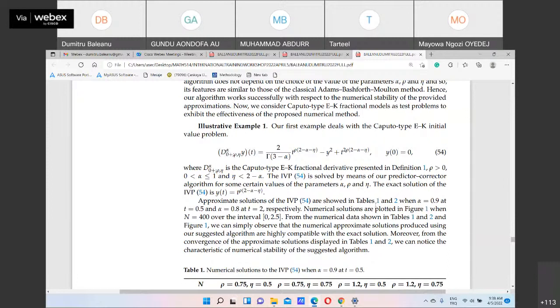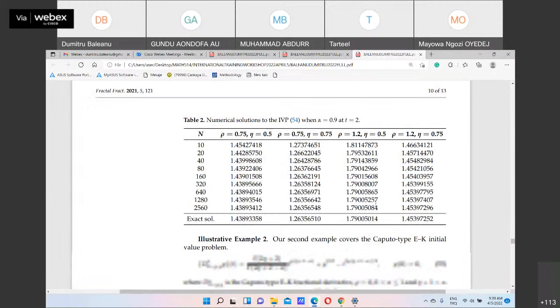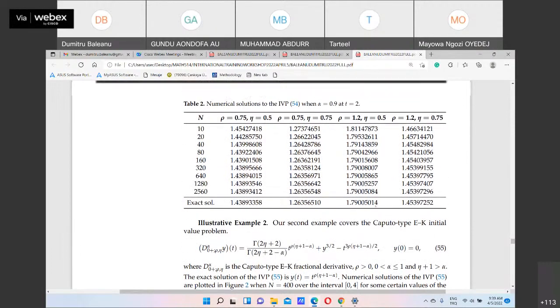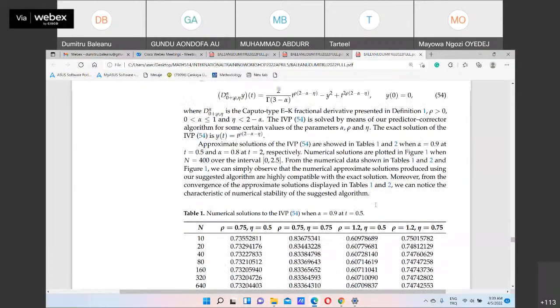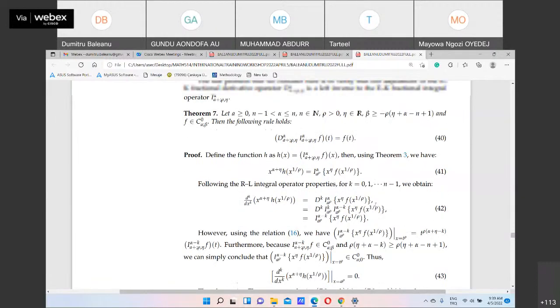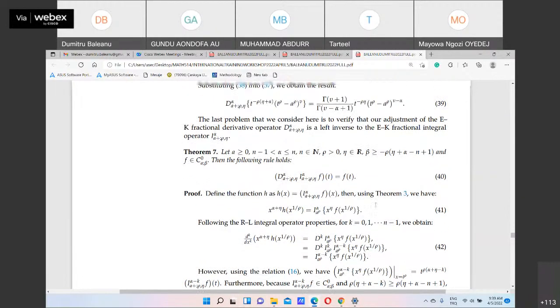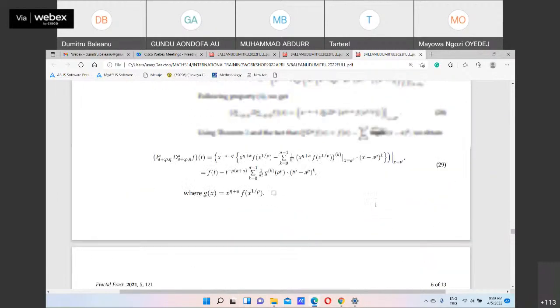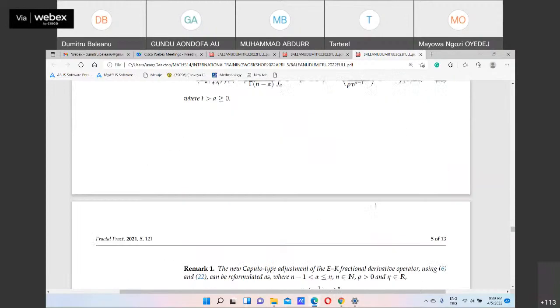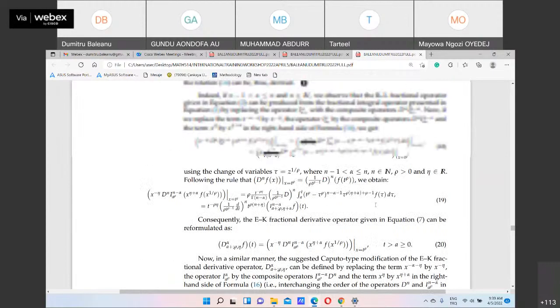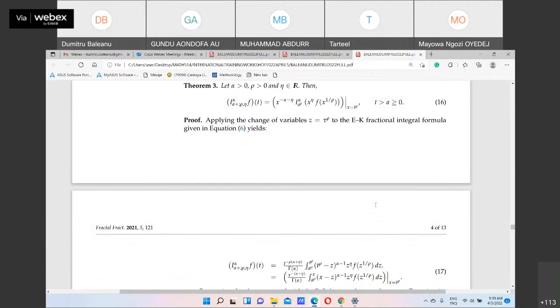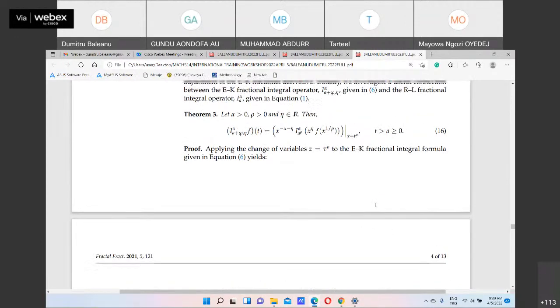So we are concentrating on the predictor-corrector method, also for the Mittag-Leffler kernel. But there are many, many open problems and many applications for this type of kernel. And I am sure that in the future these special functions will play a role, because special functions are called the queen of fractional calculus.